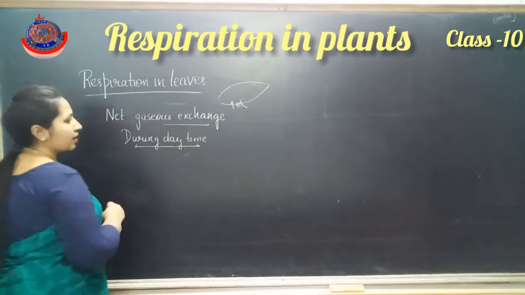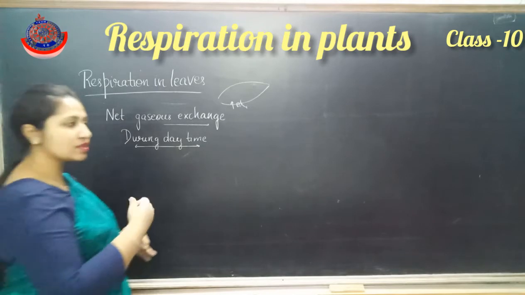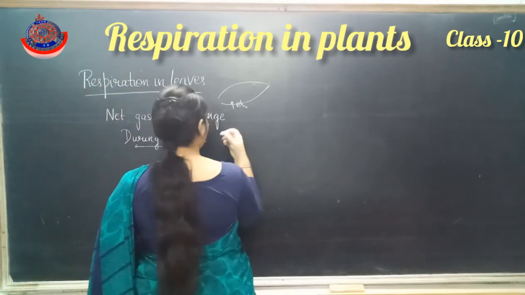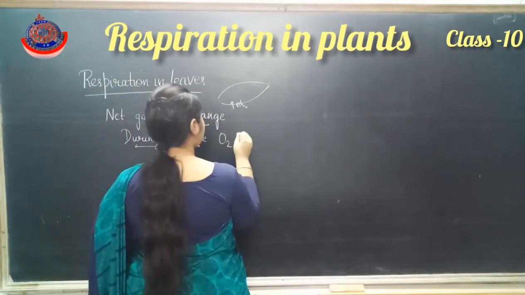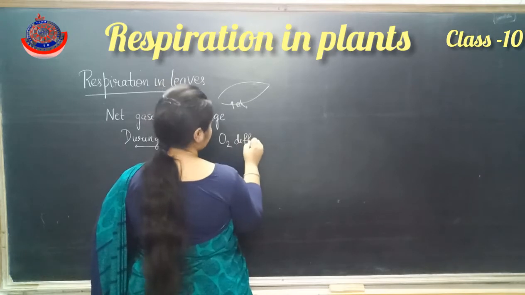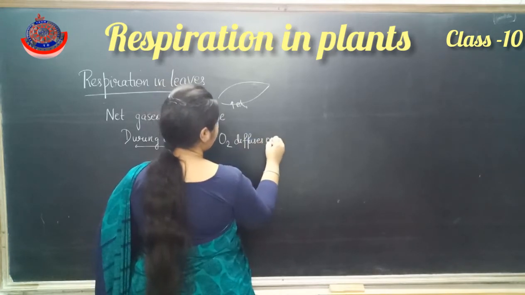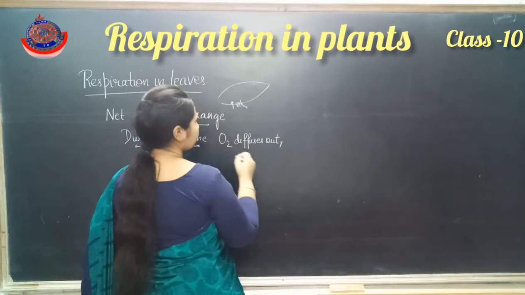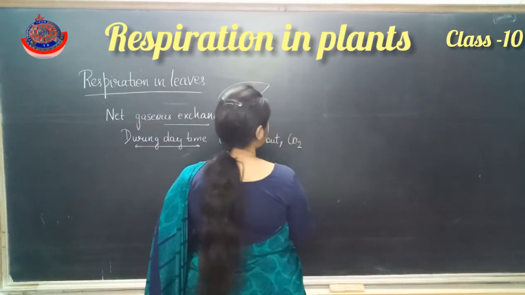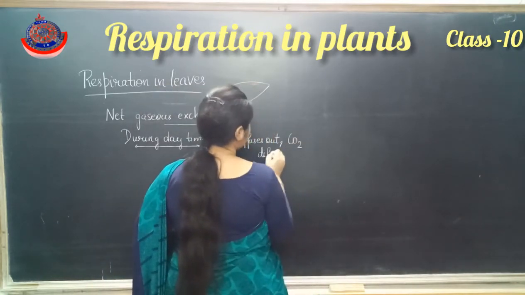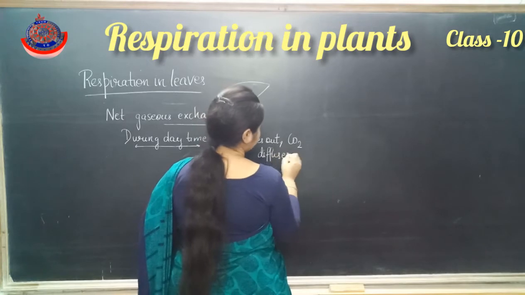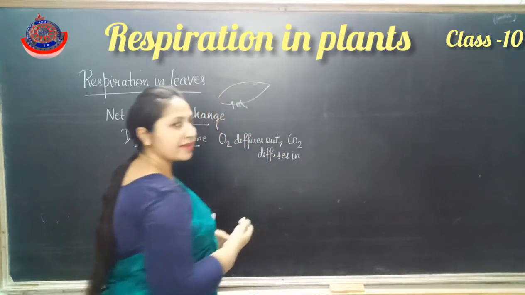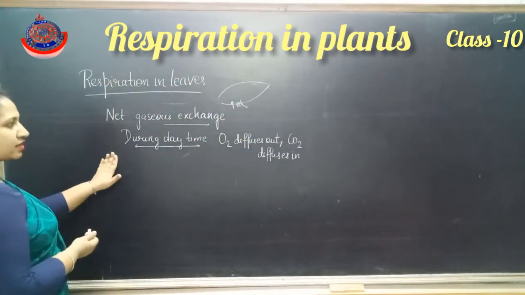During daytime, oxygen diffuses out, and CO2 diffuses in. So that is the net gaseous exchange during the daytime.